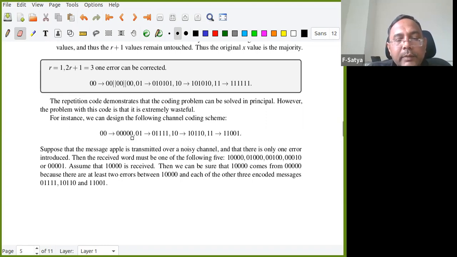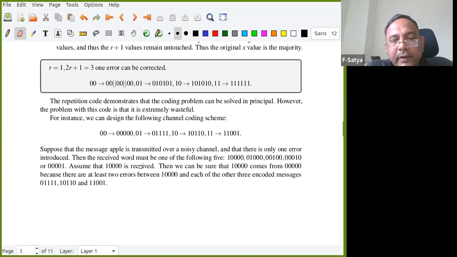We already know that these are the messages. We know a priori on both sides that we are sending length 5.